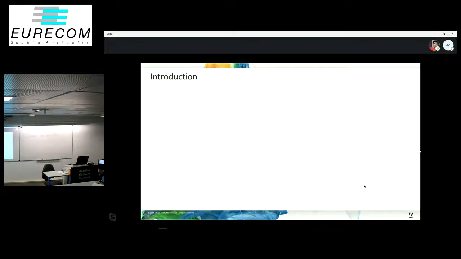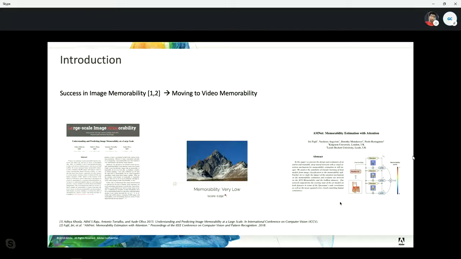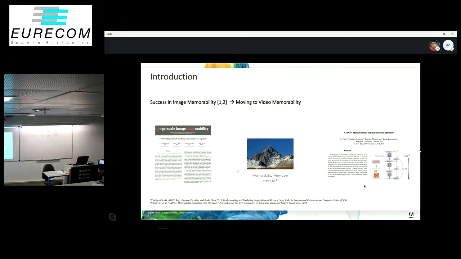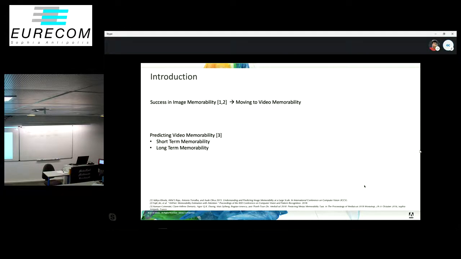There has been significant research on predicting image memorability, which is the probability of remembering an image after viewing it. There have also been developments of large-scale datasets, such as the LaMem dataset. The task of predicting video memorability is a natural extension of the same. We've already had an overview presentation, so I'll just jump straight to our approach.